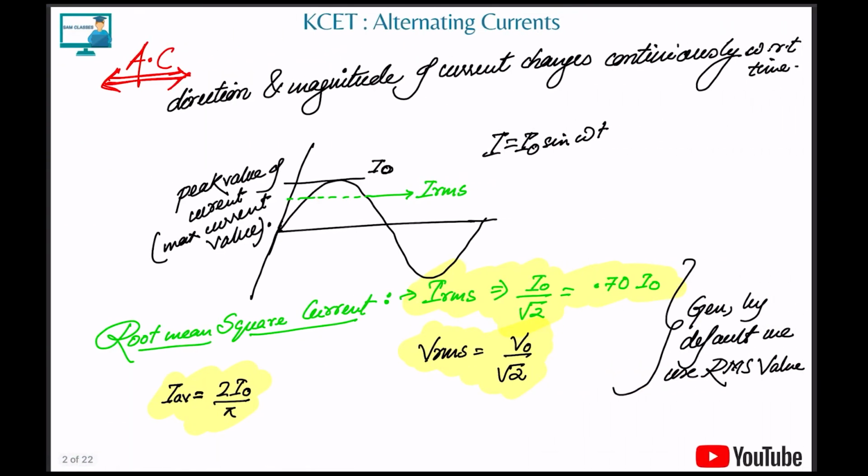AC, we all know, means alternating current, a current which changes its direction and magnitude with respect to time.